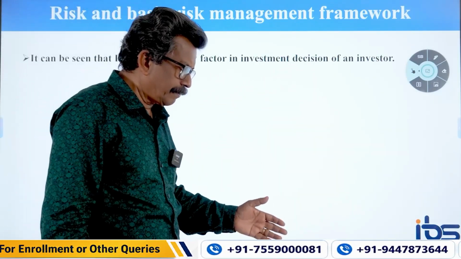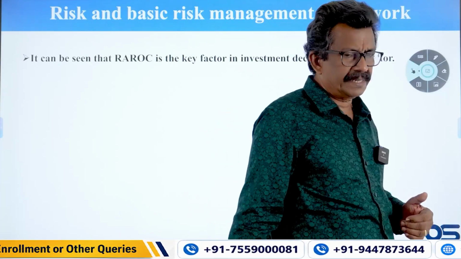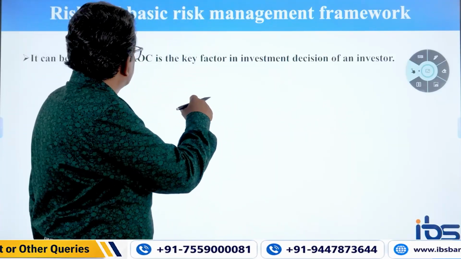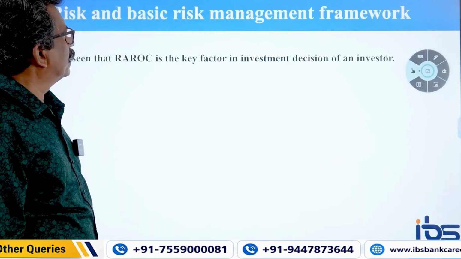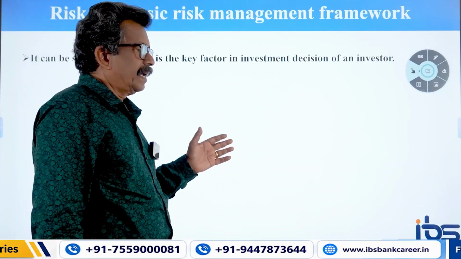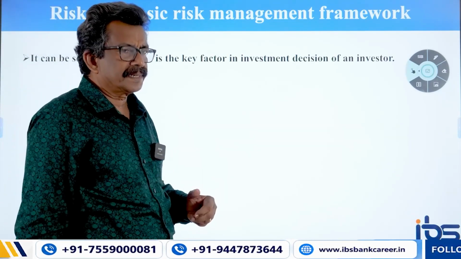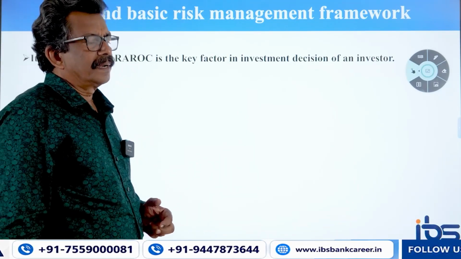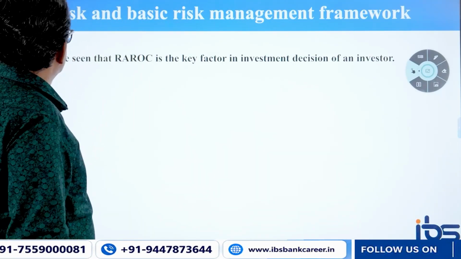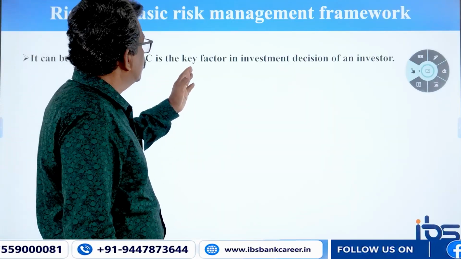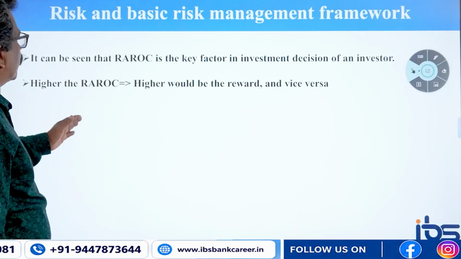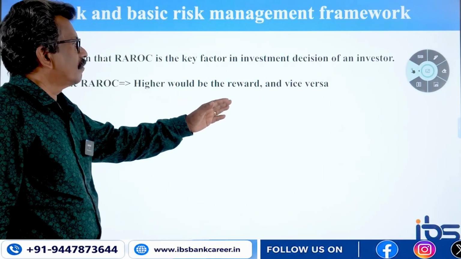In the MCQ, in so many examinations, this was a repeated question. Which of the following will help you in the investment decision of an investor: A, B, C, D: RAROC, ROCE, NII, NIM, net interest margin, net interest income, return on capital, risk adjusted return on capital, like that. So the answer should be risk adjusted. RAROC is the key factor in the investment decision of an investor. Higher the RAROC, higher would be the reward, and vice versa.